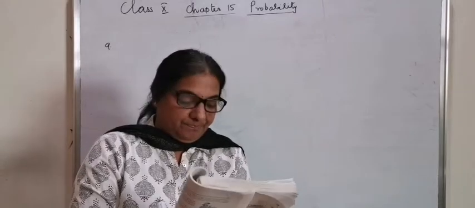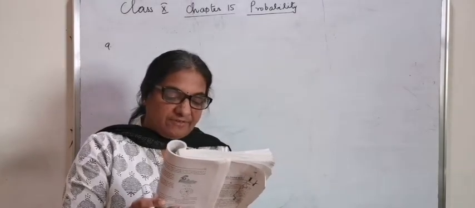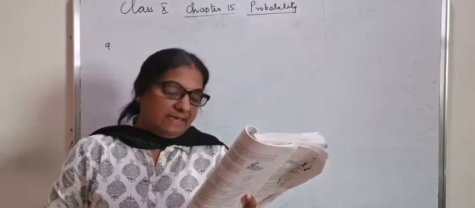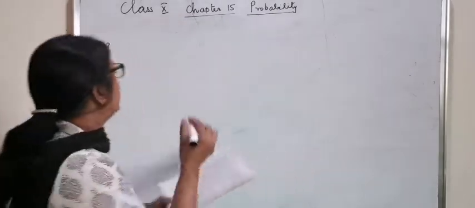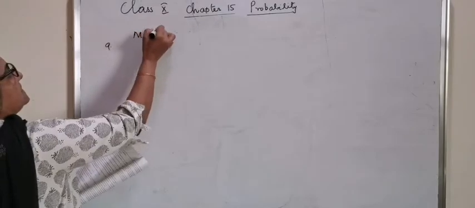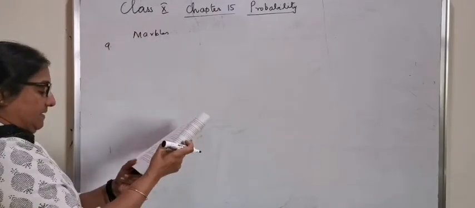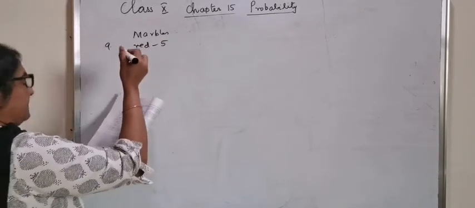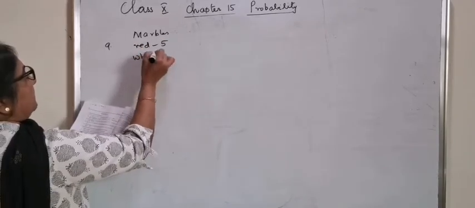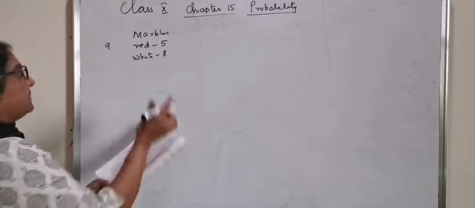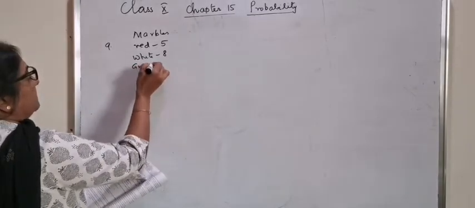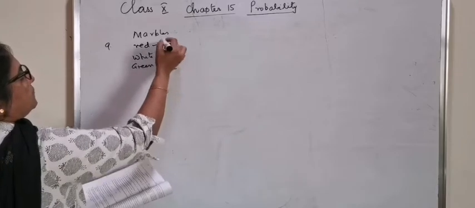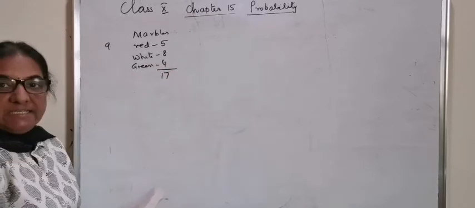Question number 9. A box contains 5 red marbles, 8 white marbles and 4 green marbles. The total number of marbles: red marbles are 5, then white 8 and green there are 4. So a total of 8 plus 4, 12 plus 5, 17.